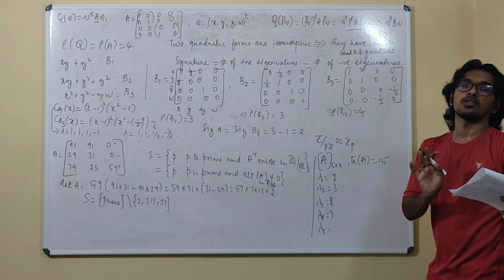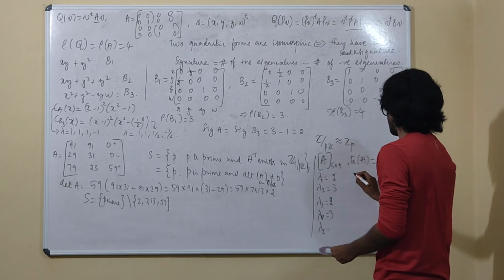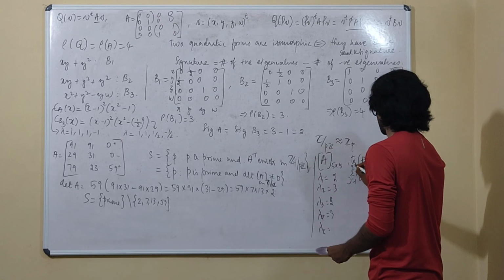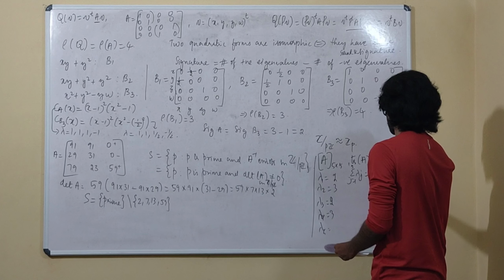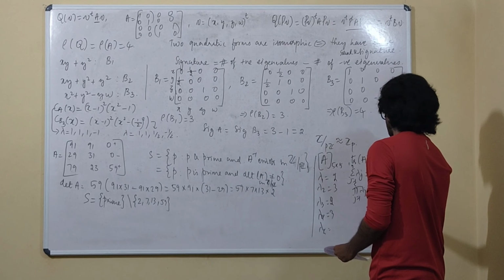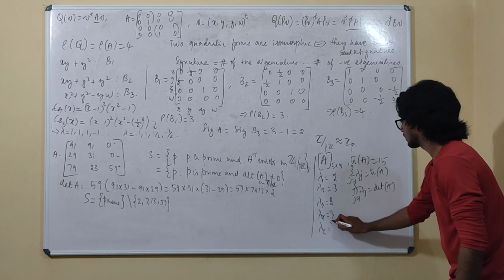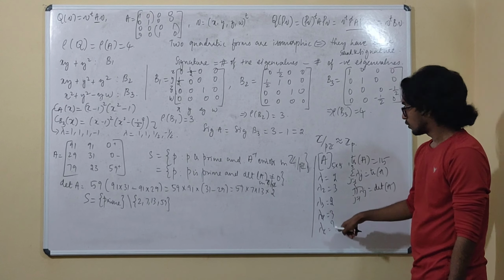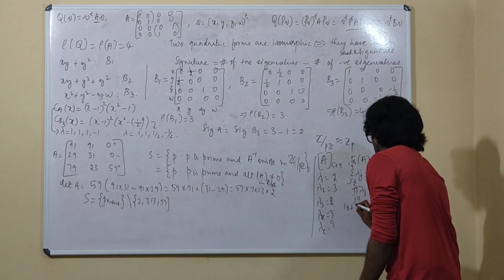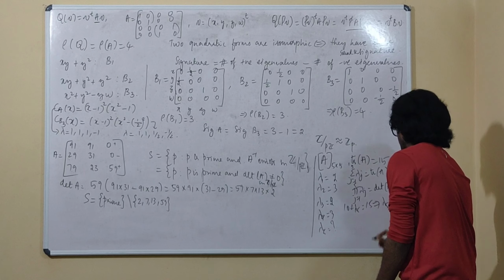And we are asked to find out the determinant of it. This question is very easy. We know that the sum of all lambda j, j running from 1 to 5, is the trace of the matrix, and the product of all the eigenvalues is the determinant. You have 4 eigenvalues, 1 is remaining, that you can find with the help of the trace. So 10 plus lambda 5 is 15. So this gives you lambda 5 is 5.